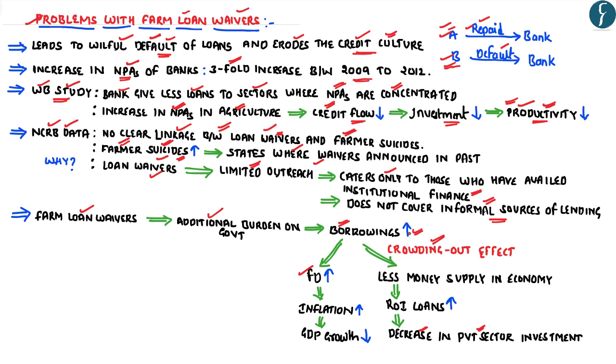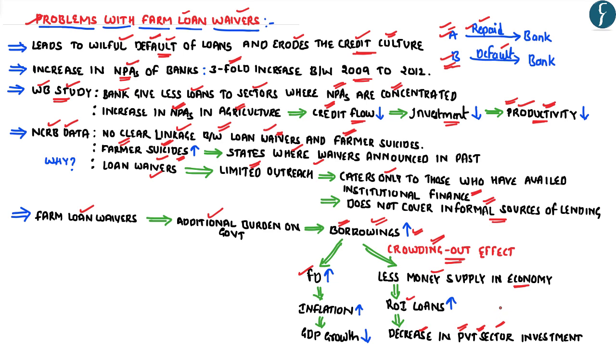This is because as the government borrows more amount of money, the money supply in the economy reduces, because of which the rate of interest on the loans increases. And this increase in the rate of interest on the loans leads to the decrease in the private sector investment. So the principle of crowding out effect explains the fact that as the government's borrowing increases, the private sector investment